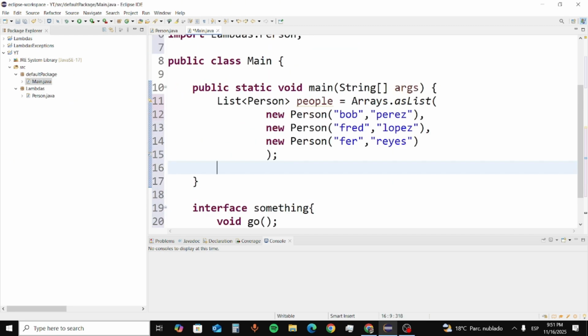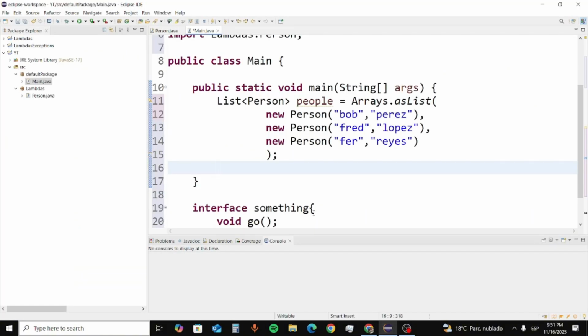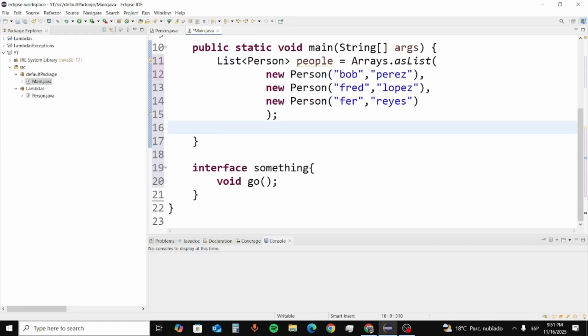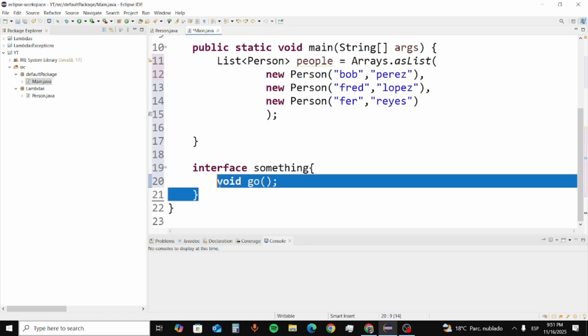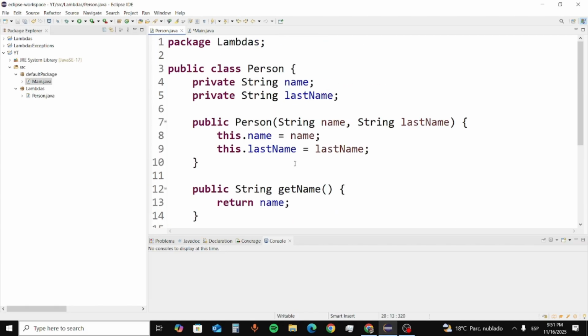So now, with the example that I show you here, this is the lambda expression. So how can I implement this? I need to create a data type to use this interface and this function, right? If we go back to the person class and implement the interface, I need to override this function, right?